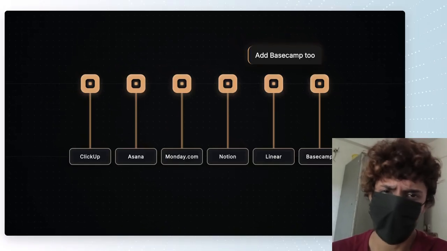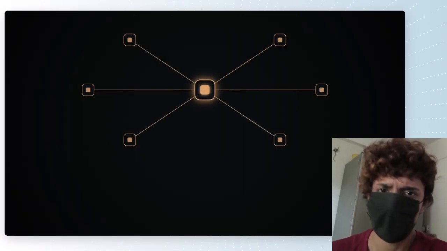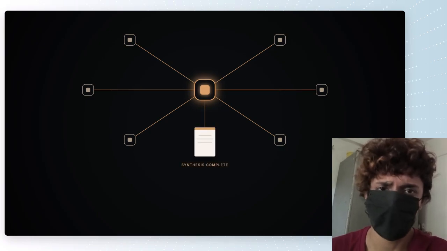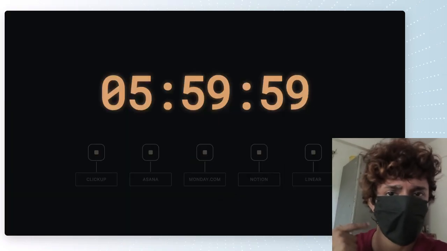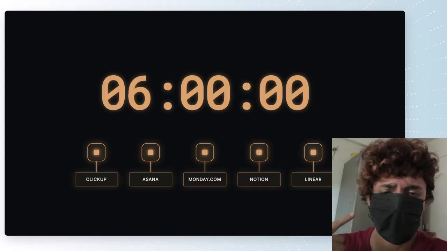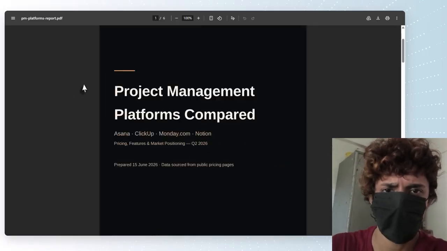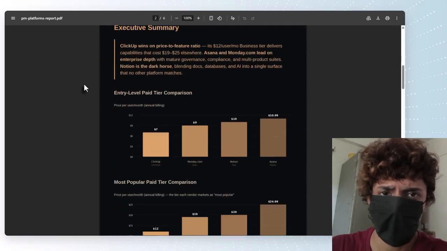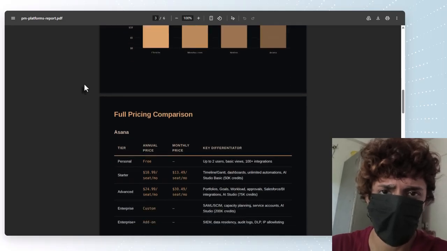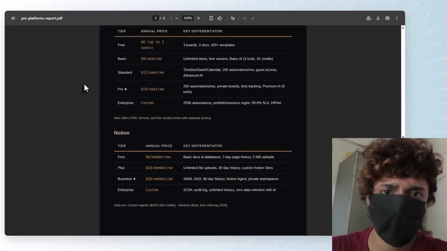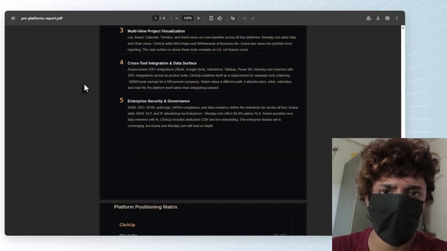Then one last agent reads everything they found and turns it into a single report. And the whole thing is automated. It runs every morning on its own before you're even up. This is what's on my phone when I wake up, a full professional report. As you can see, 5 competitors built and delivered overnight. I didn't touch it. No code.